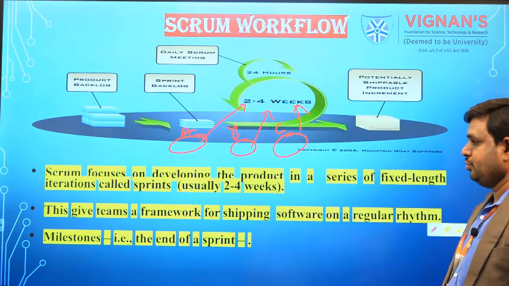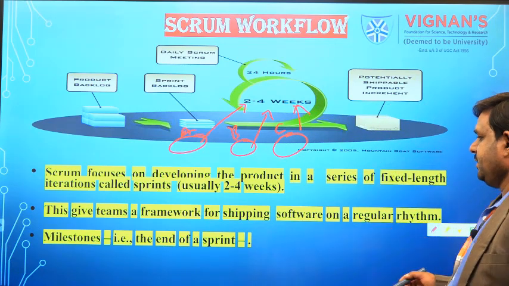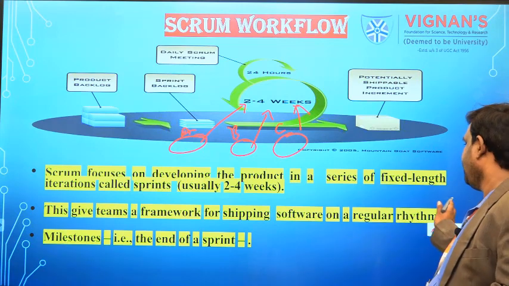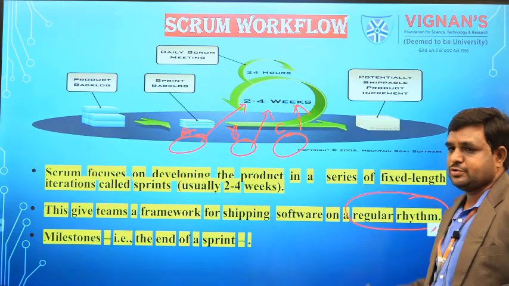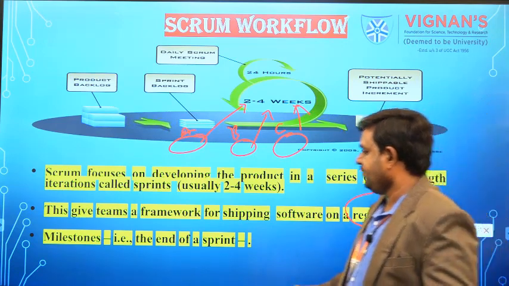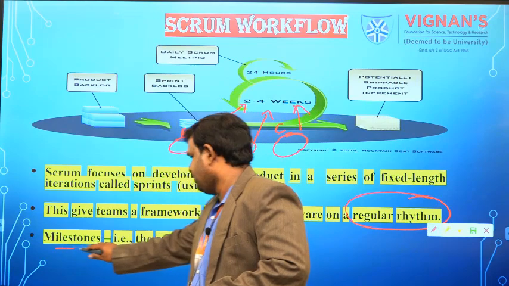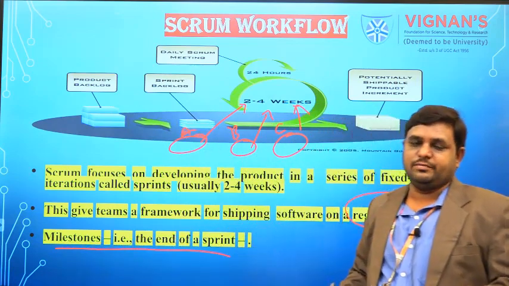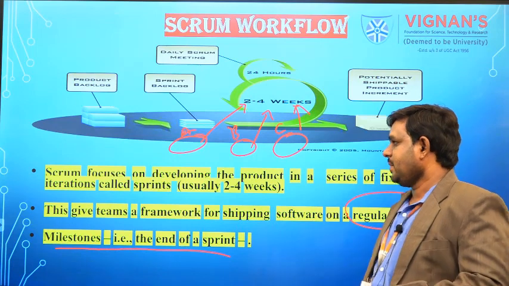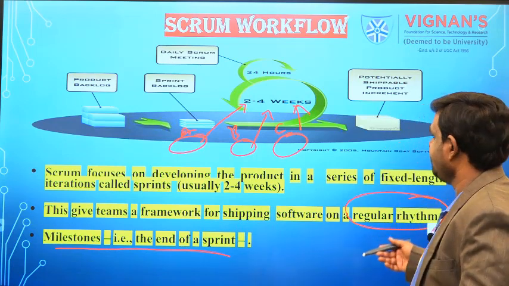This is a framework for shipping the software at regular milestones. We fix the time, and on that time we deliver the software. A milestone is nothing but the end of a sprint, which we deliver to the customer. That is what we consider a milestone.